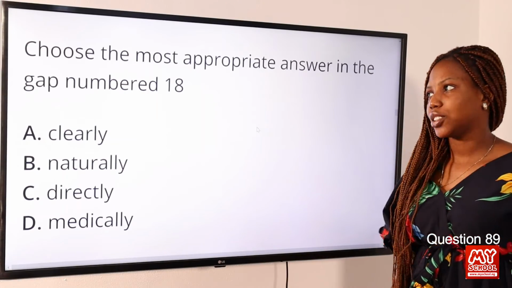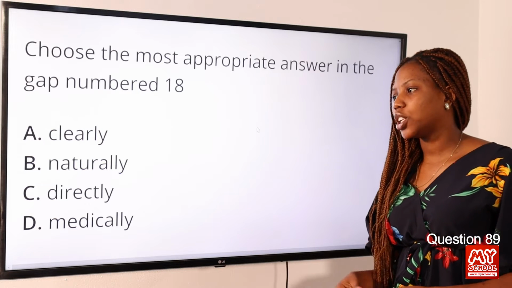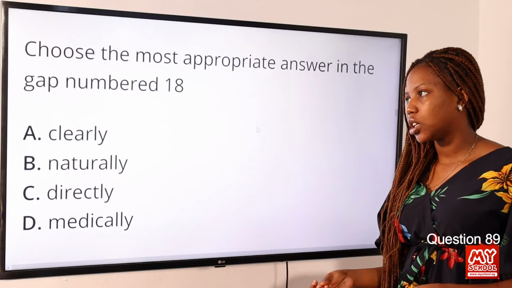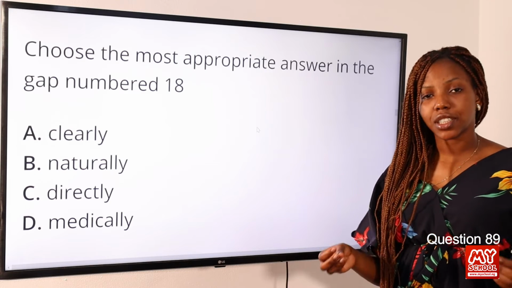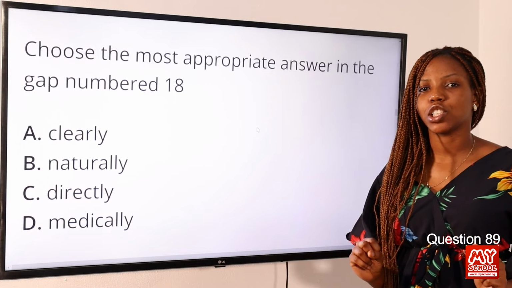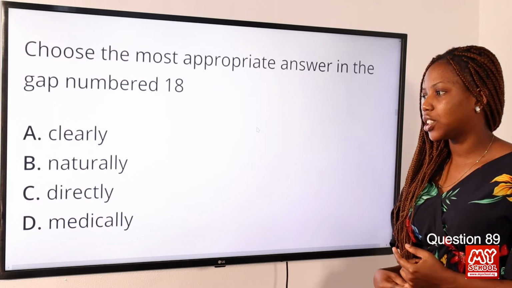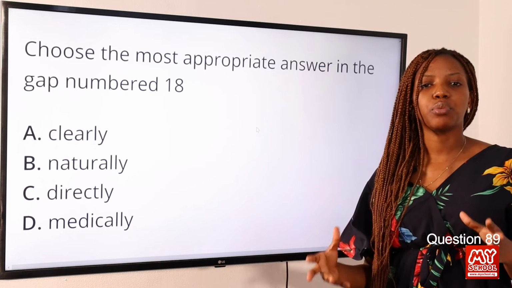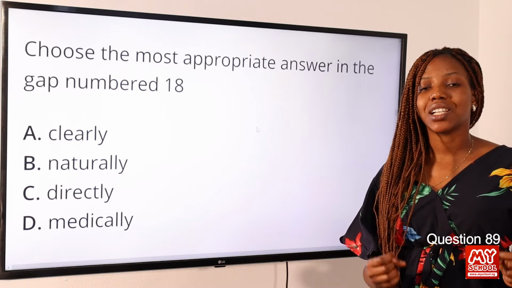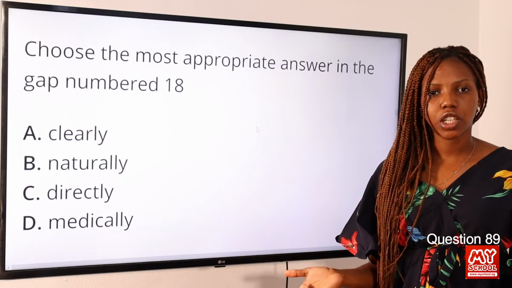Question 89. Choose the most appropriate answer in the gap numbered 18. Option A, clearly. Option B, naturally. Option C, directly. Option D, medically. The part labeled 18 comes before the word identifiable, so something is not identifiable. It's not medically, directly, or naturally, but the word that will be appropriate in that context is clearly. So the tissues are not clearly identifiable. The answer to this question is option A, clearly.